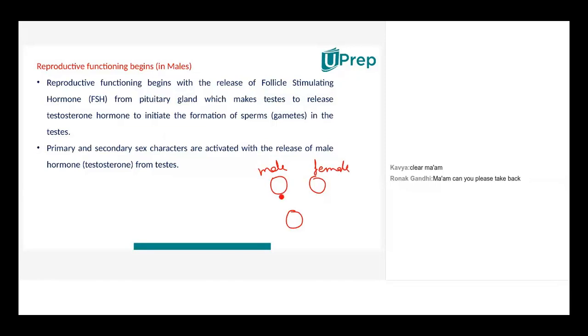Both of them combine together to form an offspring. Basically these are gametes. So we have learned that the sperm is one gamete. Similarly, there is a female gamete also.